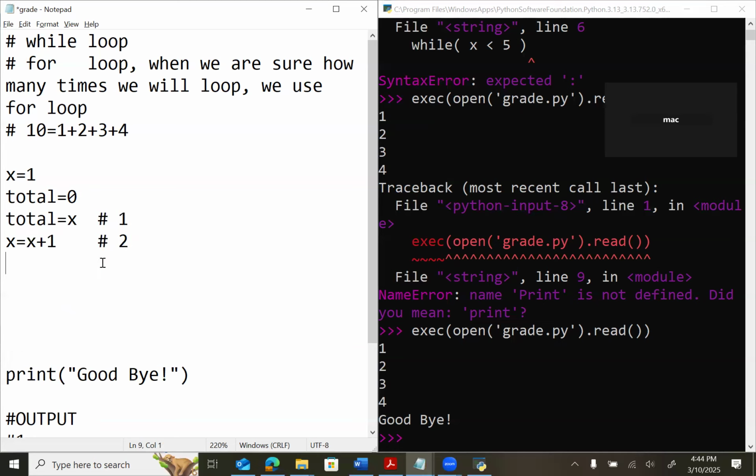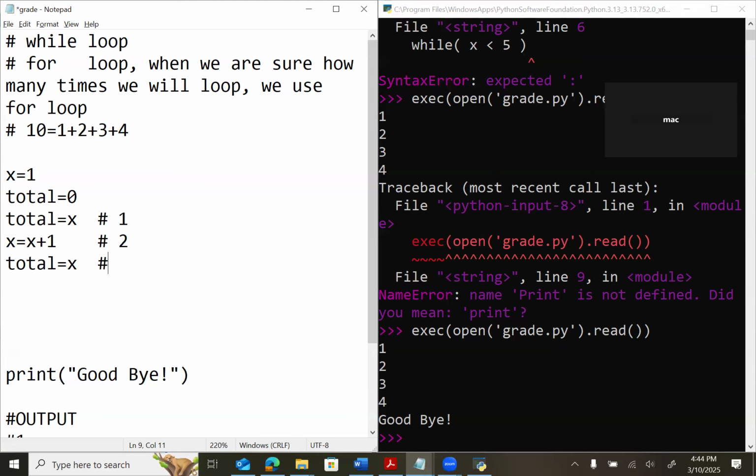How can I add this 2 to my previous total, which is 1? If we write total equals x, what is the value of total now? It should be 3, right? 2 plus 1 is 3.